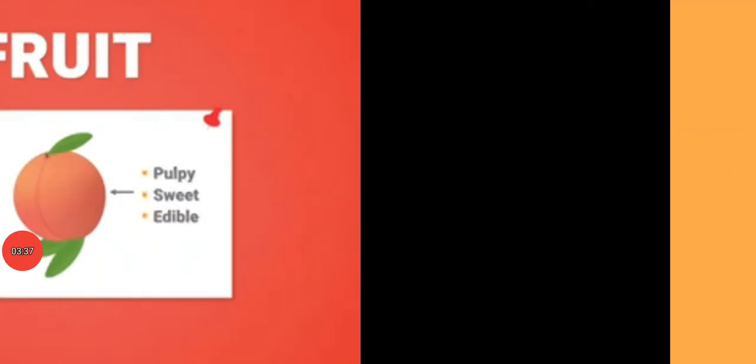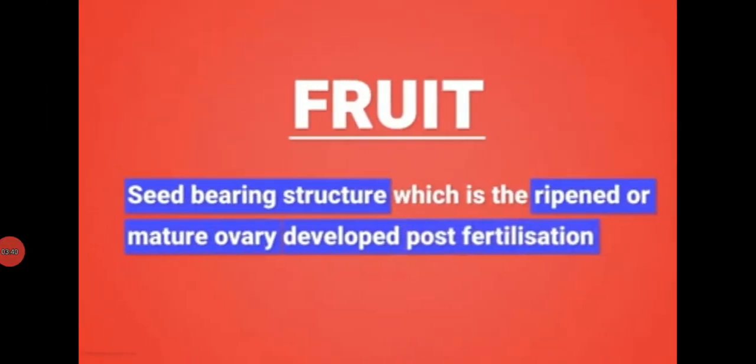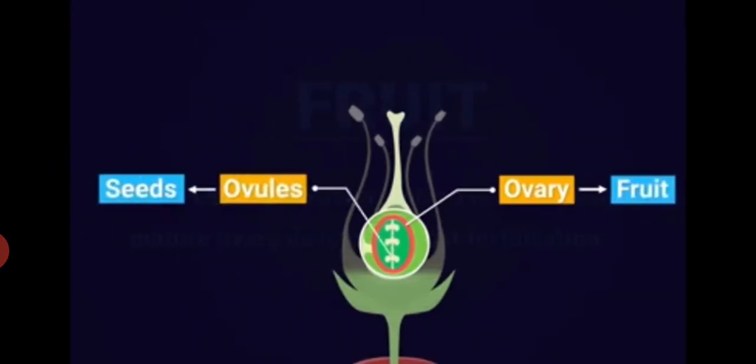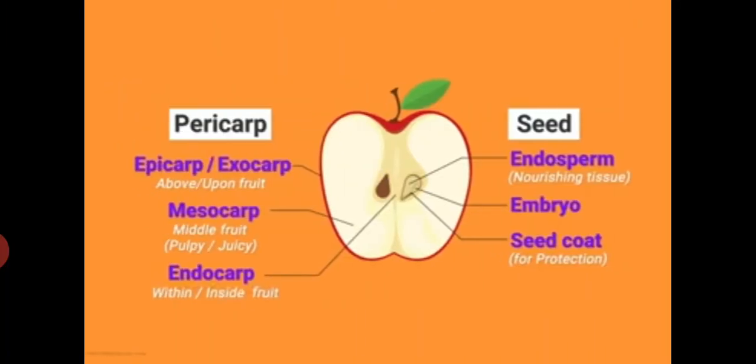Now we shall learn about the fruits. What is fruit? A seed bearing structure which is the ripened or mature ovary developed post fertilization. Ovary turns into fruit and ovule into seeds. Now the parts of fruit. A ripe fruit consists of the pericarp and seeds. The pericarp develops from the ovary wall and may be dry or fleshy.